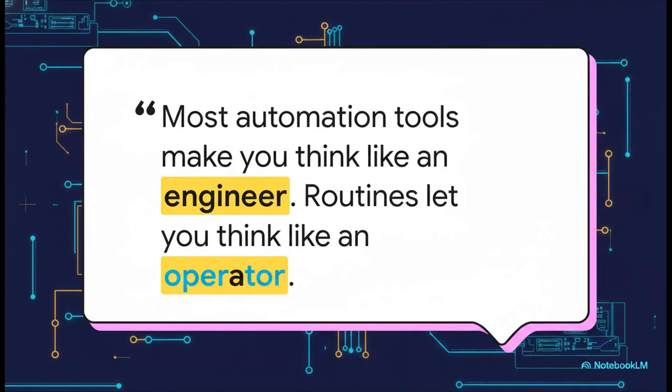And that brilliantly brings us to our final thought today. The real shift happening right now? It isn't about better chatbots. It's about shifting your entire mindset. As our source material perfectly states, most automation tools make you think like an engineer. Routines let you think like an operator. You define what happens and when, and the AI handles all the execution. So the final question I leave you with is this. Are you going to keep treating these concepts like a basic chat manual? Or are you finally ready to step up and operate the system?